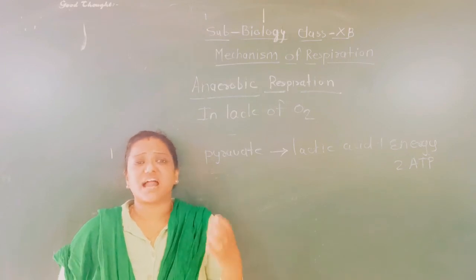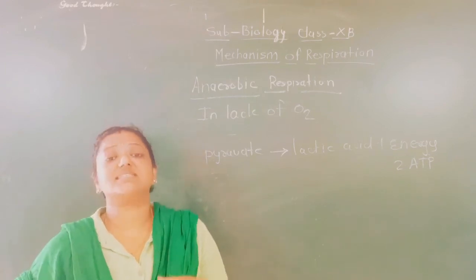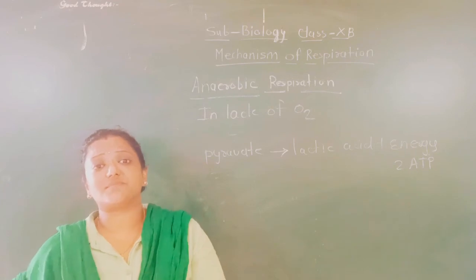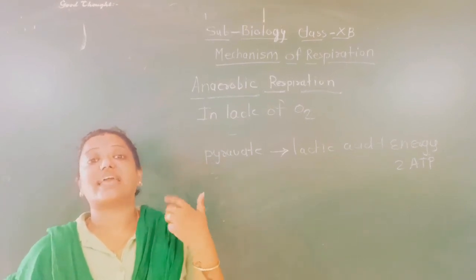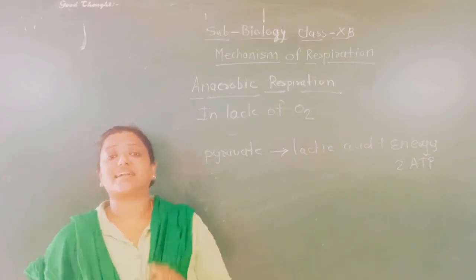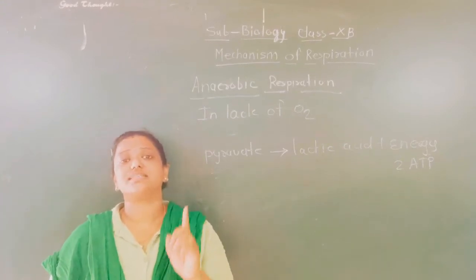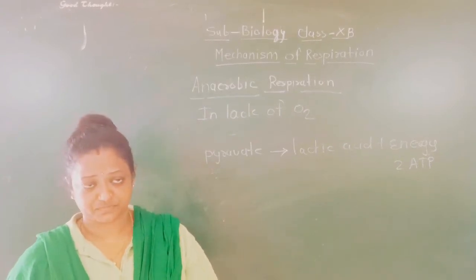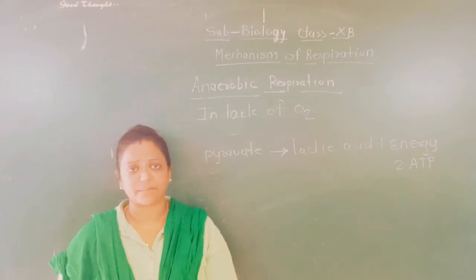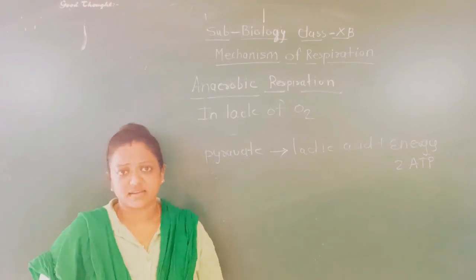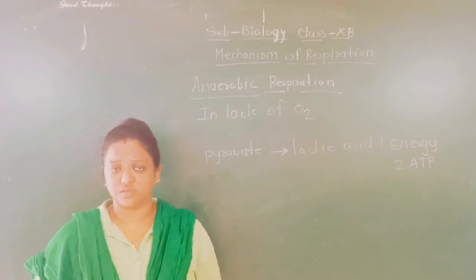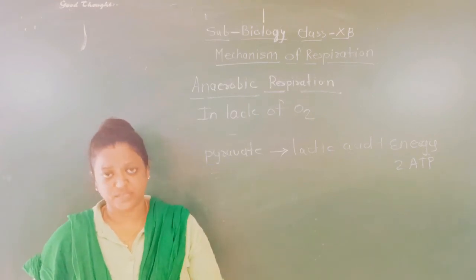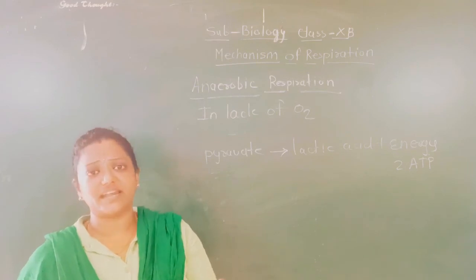Your muscles start paining. Why is it so? This is because of accumulation of lactic acid crystals in the muscle cells. Do you get what happened, students? Pyruvate was there, and it actually has to convert into 38 ATP.